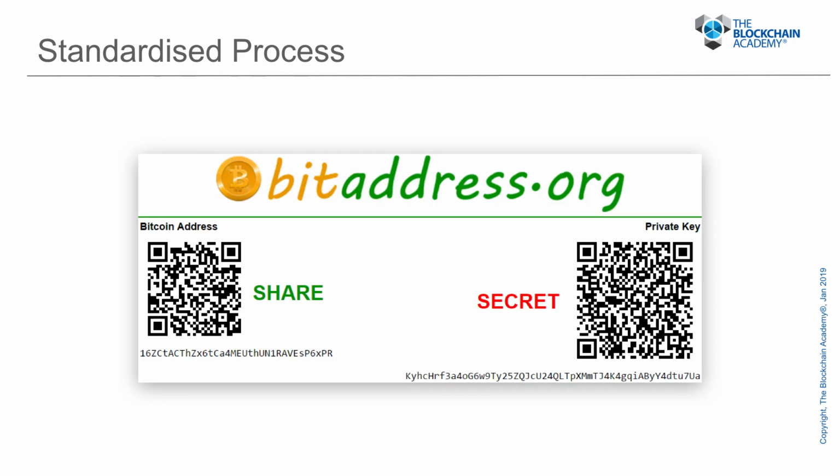The standard key generation program is freely available in cryptographic packages and also on the internet under, for example, the website bitaddress.org. Here you see an example of a public-private key pair generated with bitaddress.org. On the left, you see the public key, which can be shared similarly as with your account number, and on the right, you see the private key, which must be kept absolutely secret.